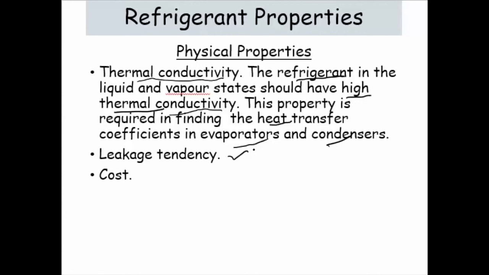Then leak tendency, it should be very low. If leakage is there, it will be very difficult for us to repair all the time. Then cost should be low. These are the physical properties of this refrigerant.